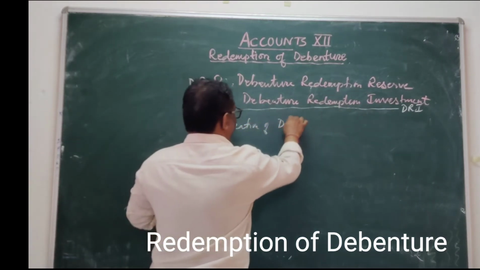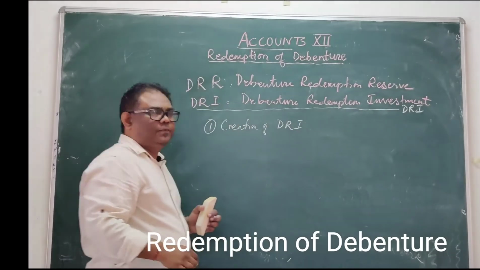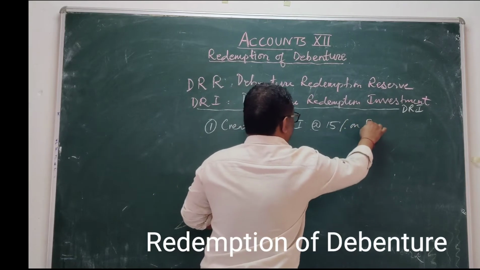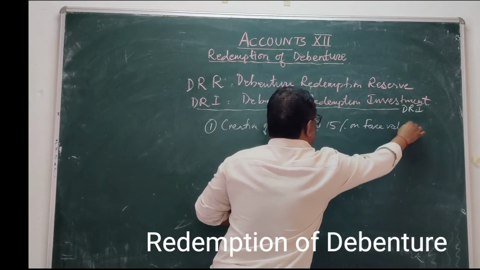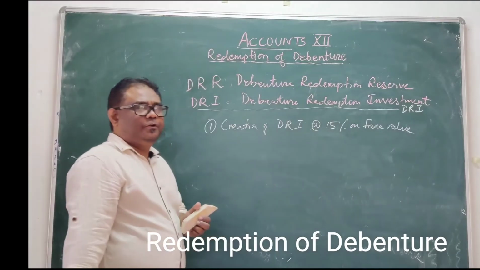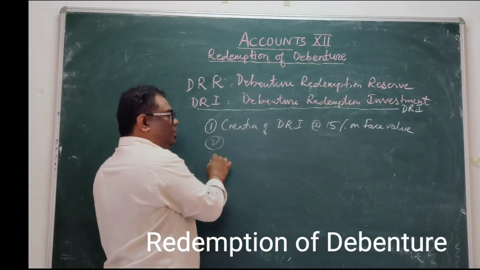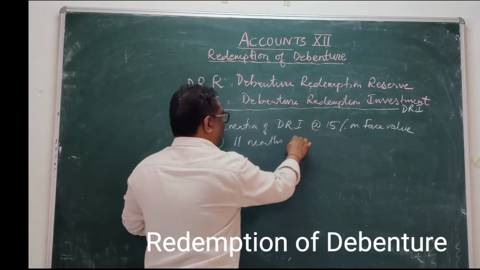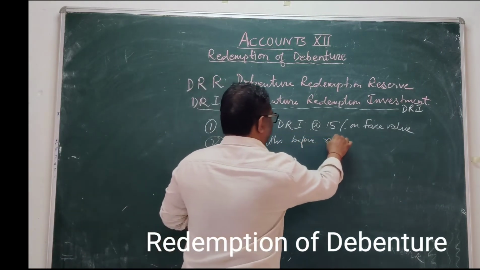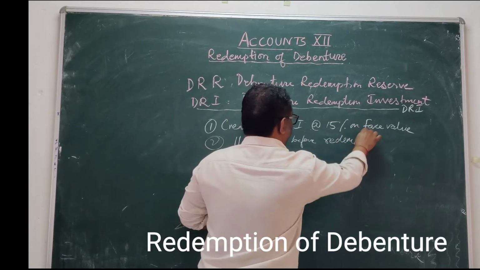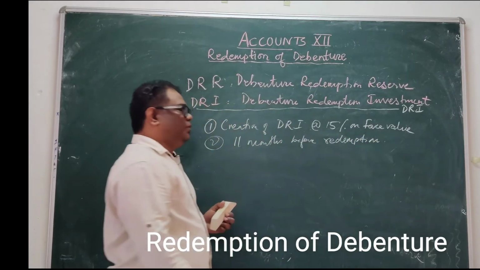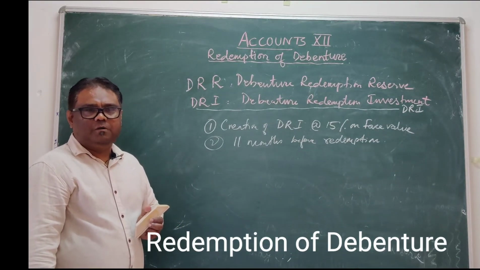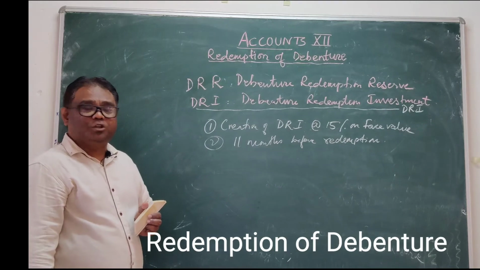Creation of DRI at the rate of 15% on face value. When you create it, 11 months before the redemption year, you have to make the investment at the rate of 15% on face value.